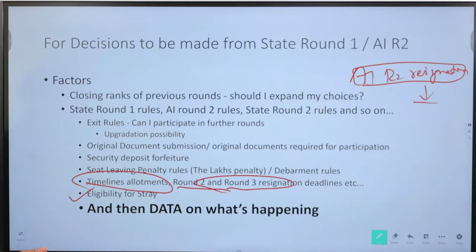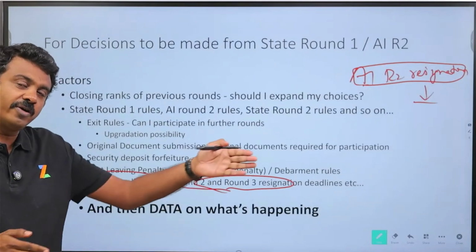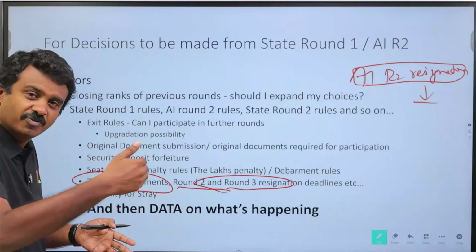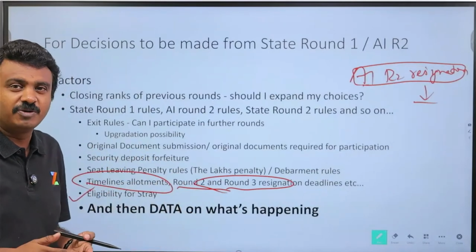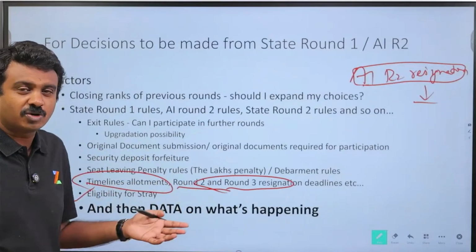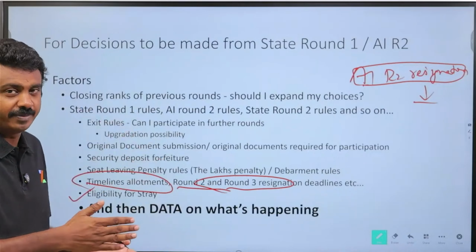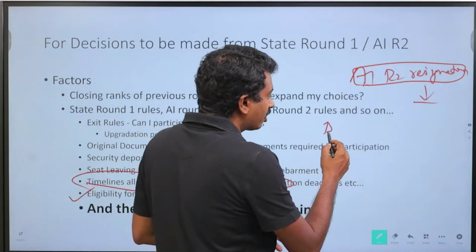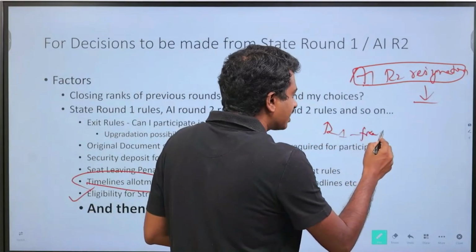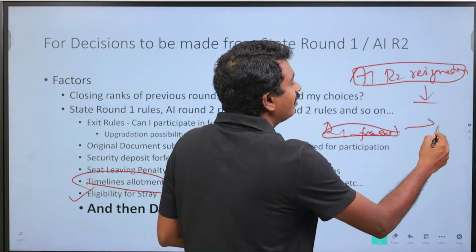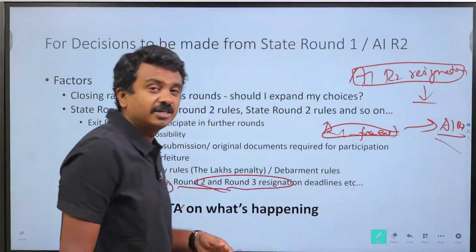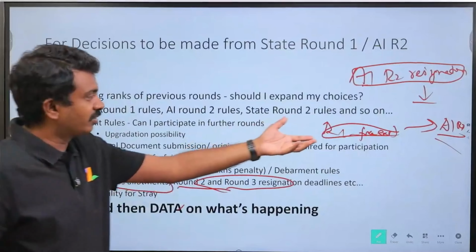And eligibility for stray. In Uttar Pradesh, if you are allotted in round 1, you are not eligible for stray. Whether you join or not, you might be eligible for round 2 and round 3, but not for stray. And in Andhra Pradesh, once you are allotted in round 1, you are not eligible for stray. But for All India, if you are allotted in round 1 and take a free exit, stray eligibility is not impacted. You will still be able to go to stray, and that is only based on All India round 3 allotment and state round 3 joining, not based on All India round 1 free exit.